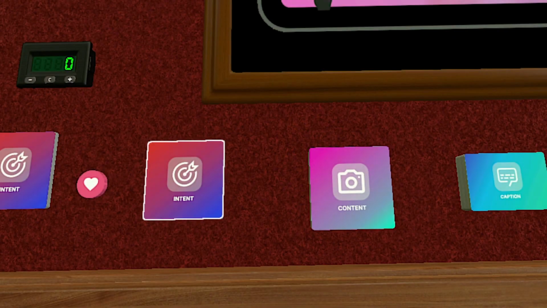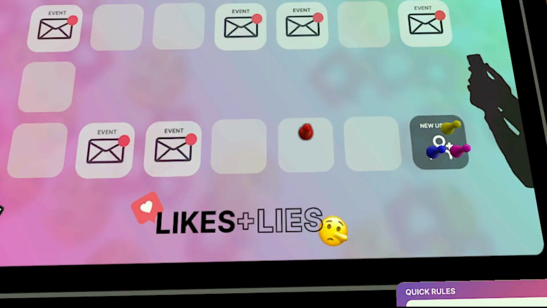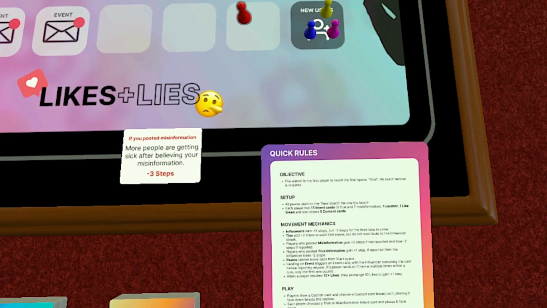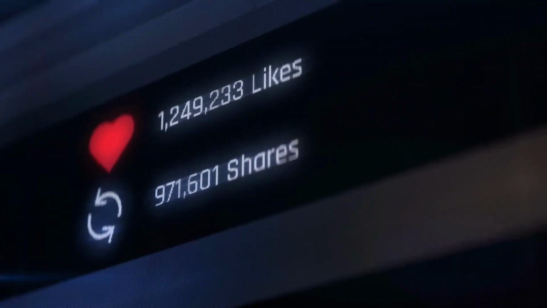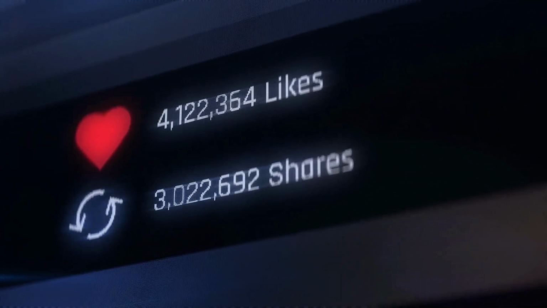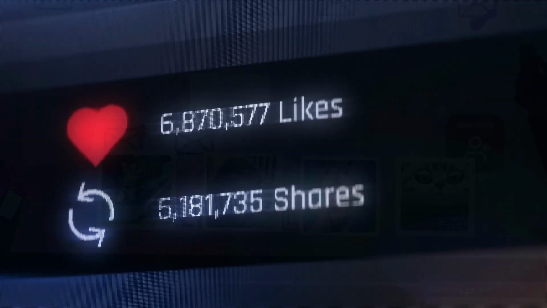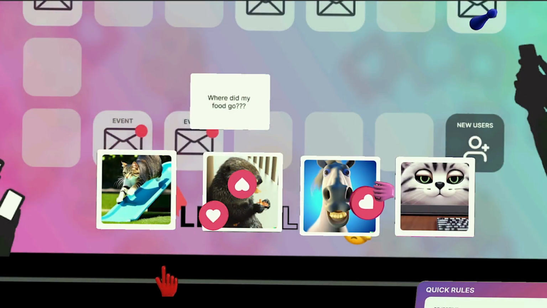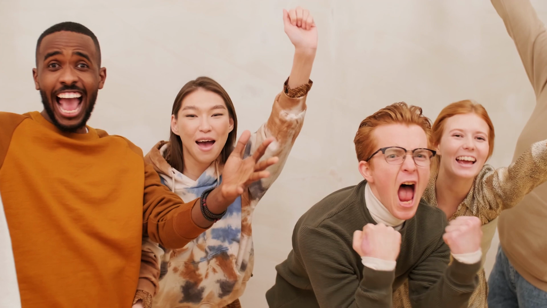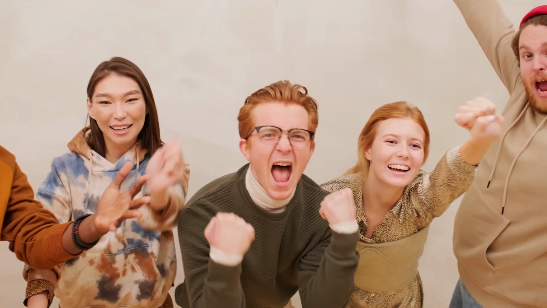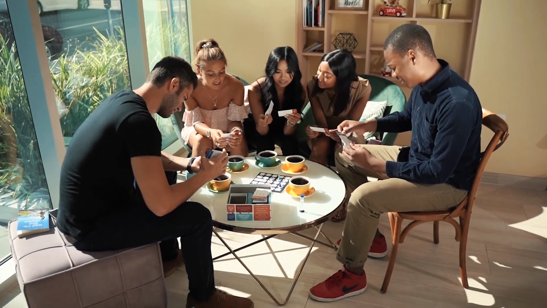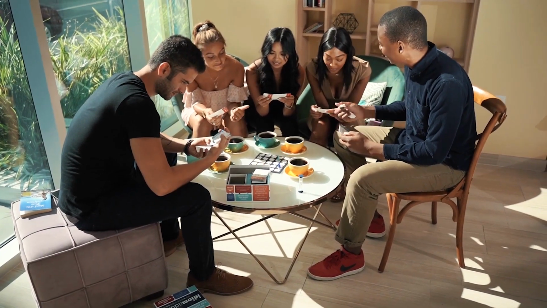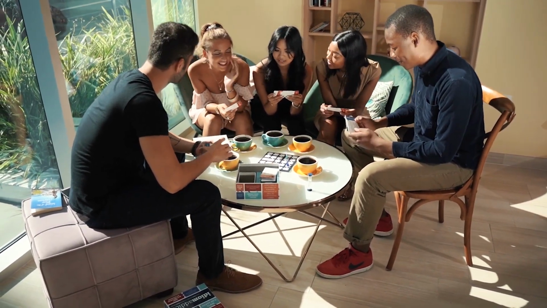In Likes and Lies, using a misinformation card comes with the benefit of being able to move farther forward, but also comes with the risk of needing to move back if you are reported or trigger a negative event. Finally, we want the players to feel the satisfaction of gaining attention and becoming a popular influencer. This can be found when a player wins the vote in the liking stage of the round and becomes the influencer. They will feel satisfaction from both the fact that other players enjoyed their post and that they get to move forward the farthest. Throughout the game design process, we playtested our game with several groups of people to ensure that they were experiencing the game in the way that we want them to.